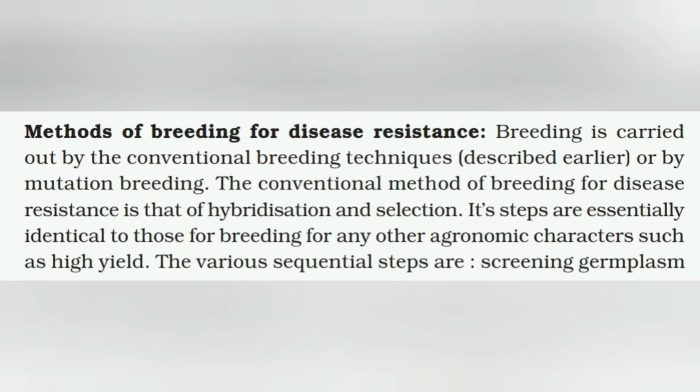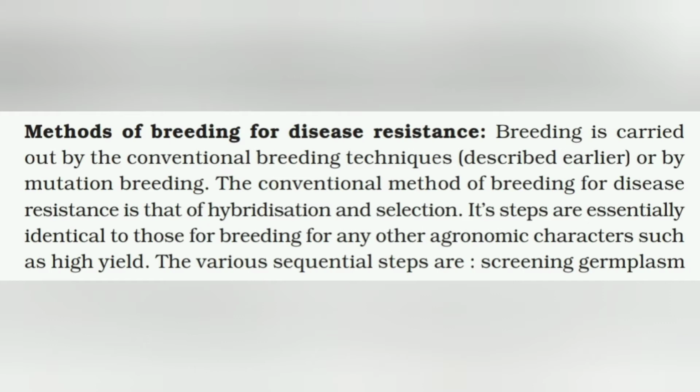Methods of breeding for disease resistance. Breeding is carried out by the conventional breeding techniques or by mutation breeding. The conventional method of breeding for disease resistance is that of hybridization and selection. Its steps are essentially identical to those for breeding for any other agronomic characters such as high yield.